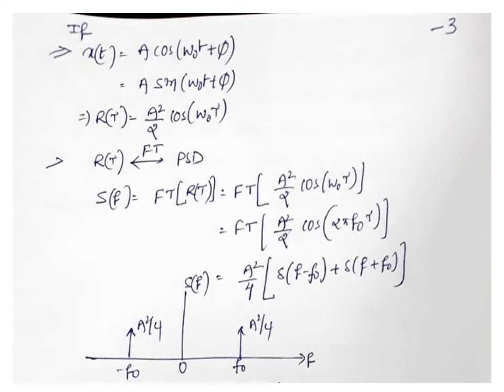Delta of f minus f naught is the delayed version of the impulse signal. That is the format for that one. And delta of f plus f naught is the advanced version. So delta of f minus f naught is the impulse available at f is equal to f naught. Delta of f plus f naught is having the impulse at f is equal to minus f naught, with the peak values A square by 4 and A square by 4. Okay, next finally we have to calculate the power.